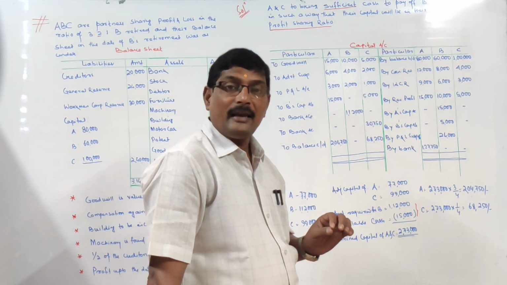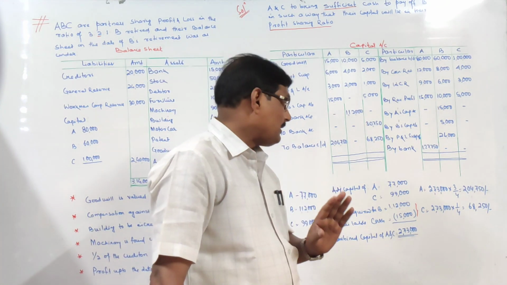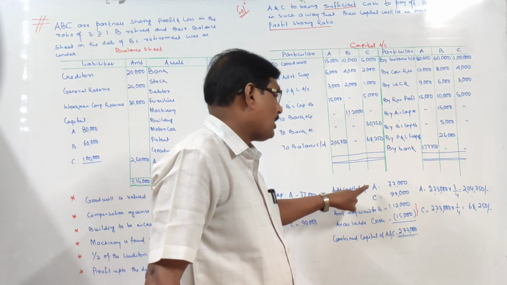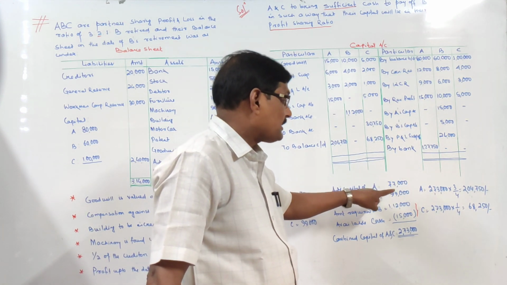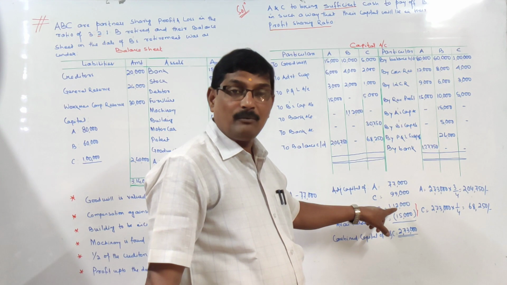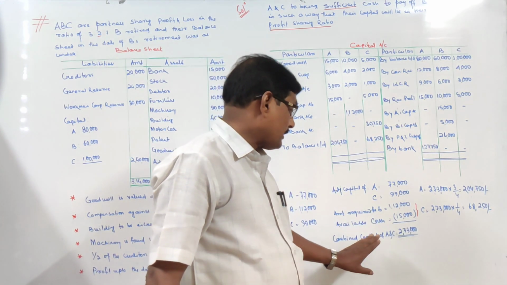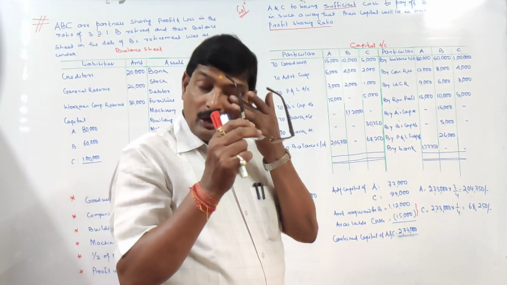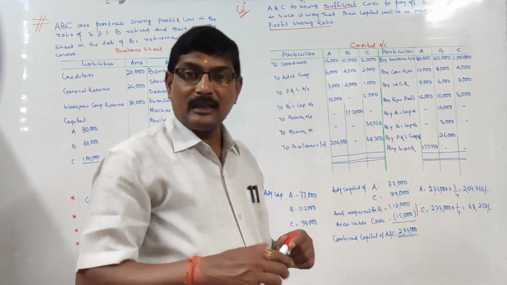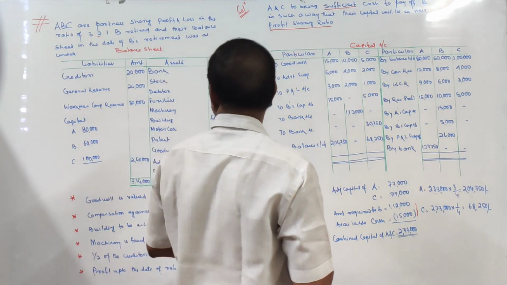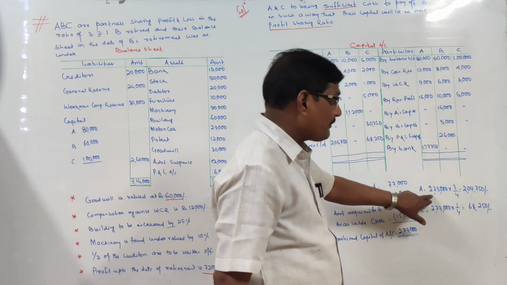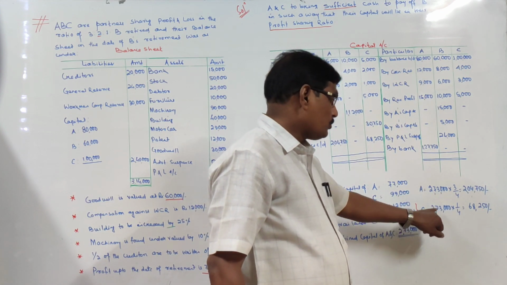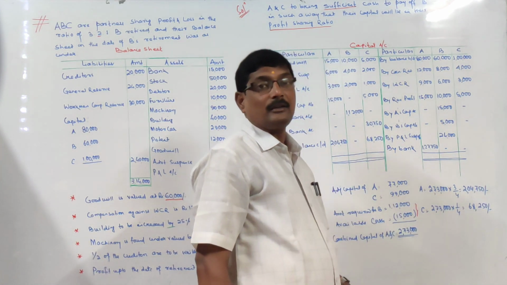So when they bring it in, the entry will be bank account debited to capital account. So ultimately the capital of A and C will go up by 97,000. Now the combined capital of A and C will be 77,000 plus 99,000 plus the amount they brought in to pay off B. So now the combined capital of A and C comes to 2,73,000. Now in the question it is given that the capital of A and C will be in their profit sharing ratio. Their profit sharing ratio is 3:1. Right? So A's capital will be 2,73,000 into 3 by 4, that is 2,04,750, and C's capital will be 2,73,000 into 1 by 4, that is 68,250.